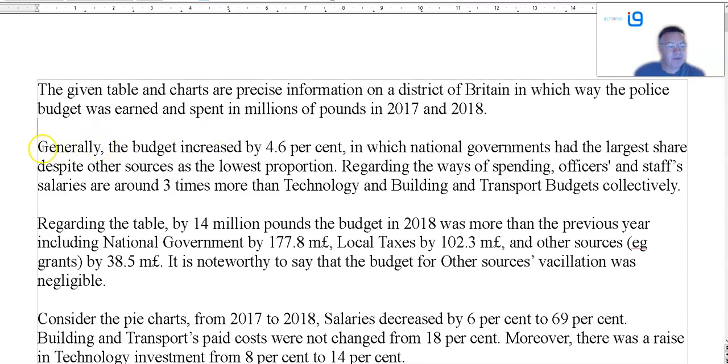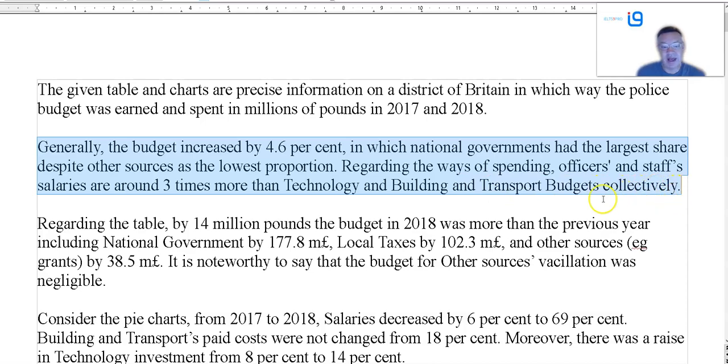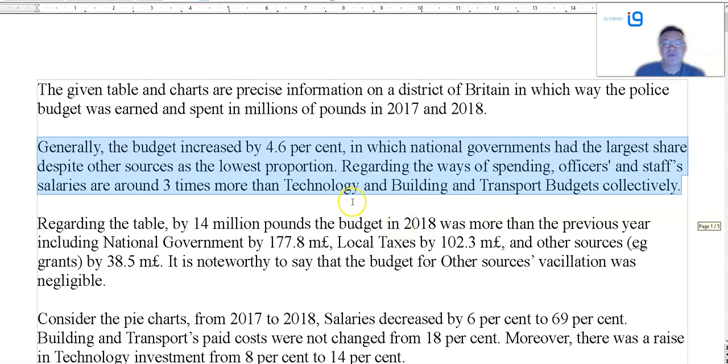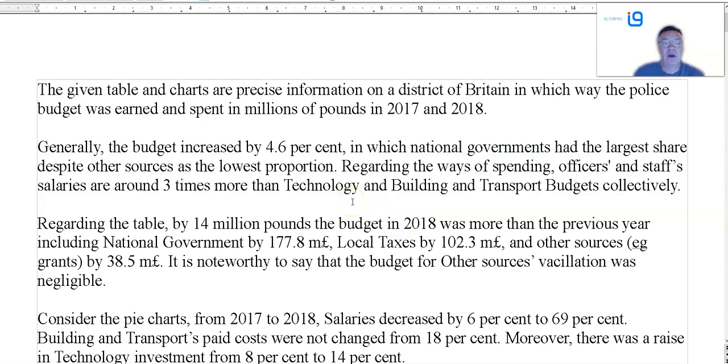Generally, I would always put from an overall view or overall, just to be clear it's an overview. The budget increased by 4.6%. Right, so that doesn't work as an overview. Is there anything else? No. All you need is to identify, like the criteria said, key trends and features. Right?